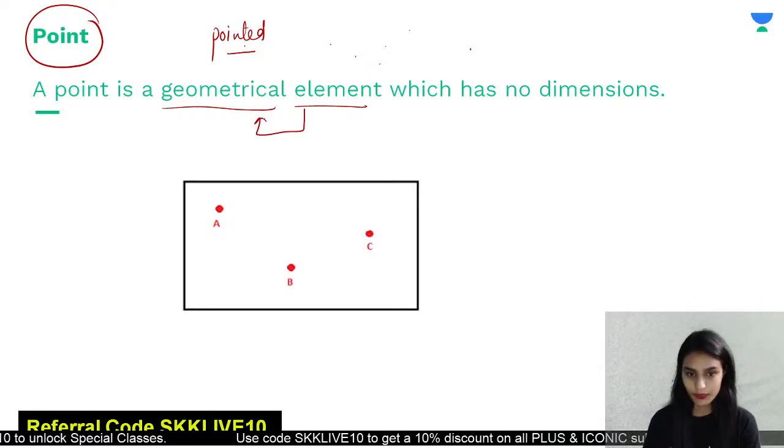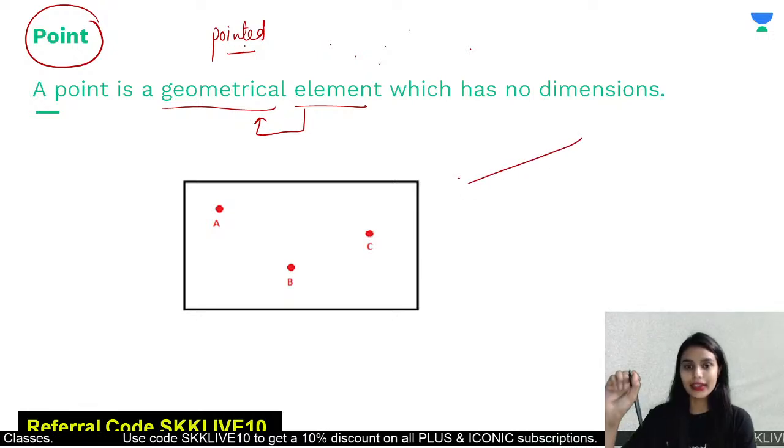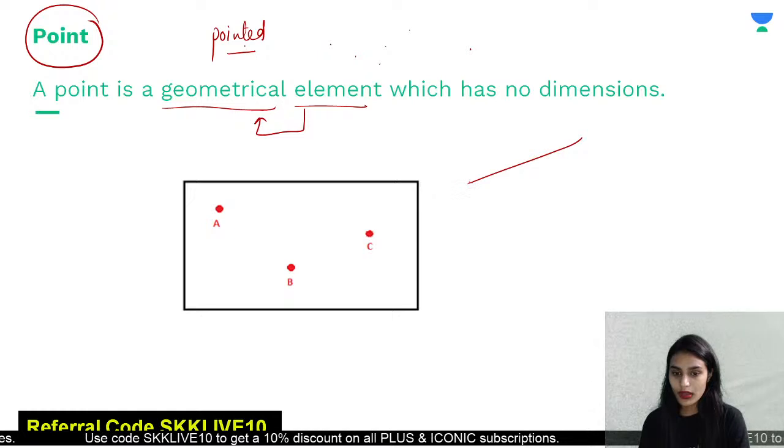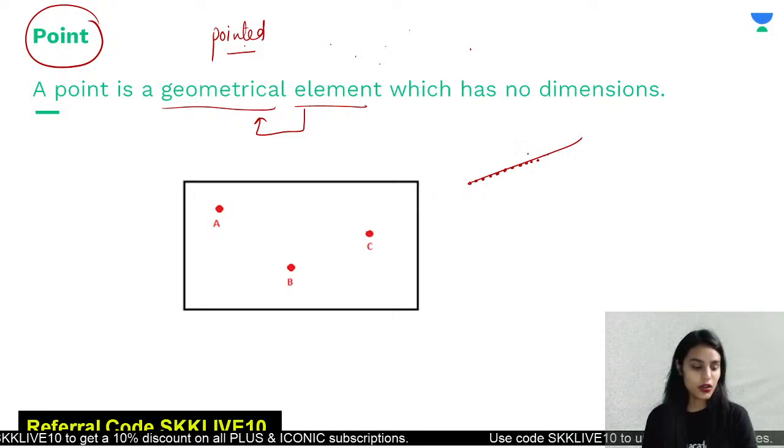Why is that so? Because whenever you have to draw a line, it is not that you are directly drawing a line. There are small points that you join and you get a line. Yes or no?